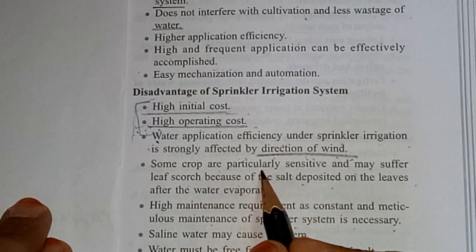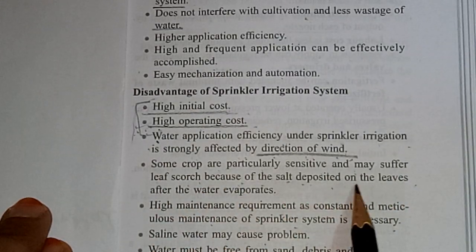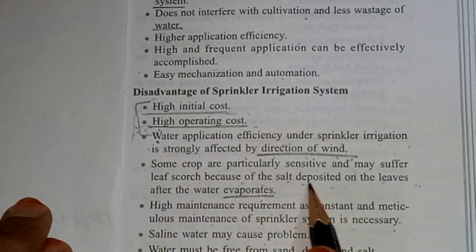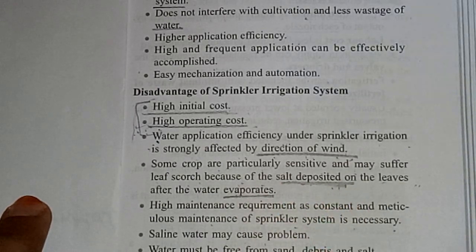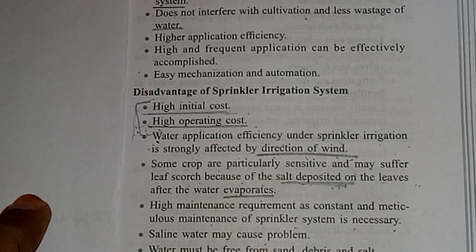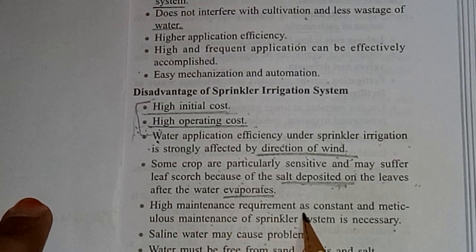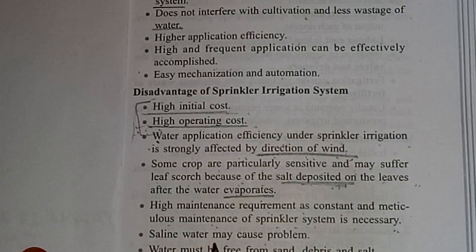Some crops are particularly sensitive and may suffer leaf scorch because of the salt deposited on the leaves after the water evaporates. When the water evaporates from the leaves, salt is deposited over there. So it damages the leaves or maybe damages the crops. Now see, high maintenance requirement as constant and meticulous maintenance of sprinkler system is necessary. Saline water may cause problem. So if salty water is there, it can cause many problems.